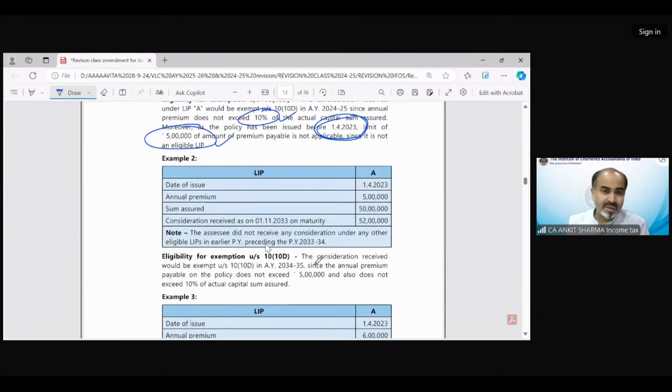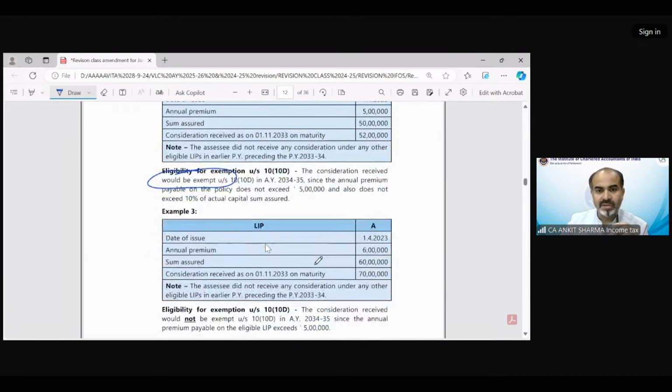Okay, no issue. Moving on to example number 2. Example 2 says, date of issue is 1st April 2023. Now this is the policy on which both conditions are applicable. Annual premium is 5 lakh. Sum assured is 50 lakh. Consideration received is 52 lakh rupees. So what would happen? He can claim the exemption because both conditions have been fulfilled, no condition has been violated. So he is eligible to get the benefit of exemption.